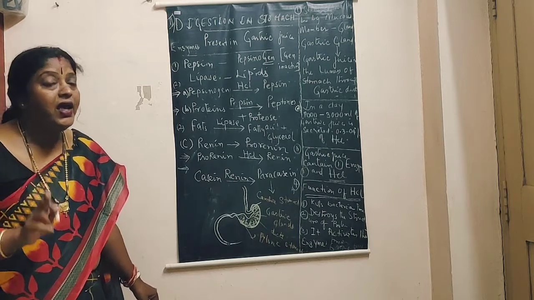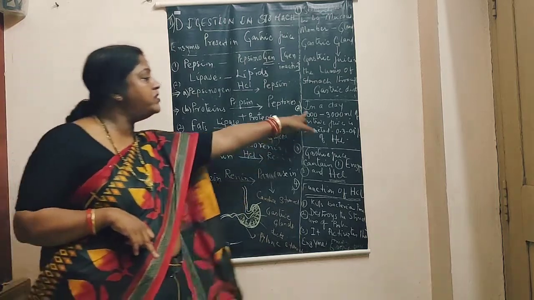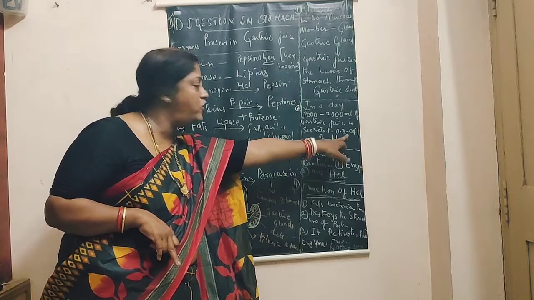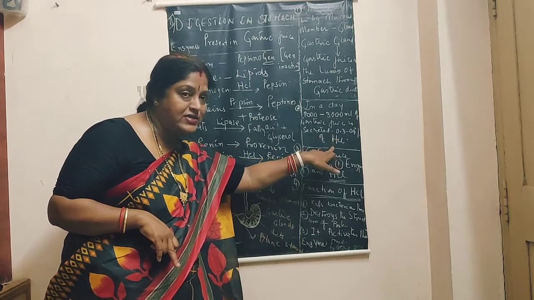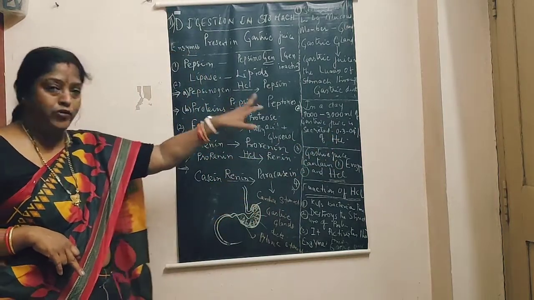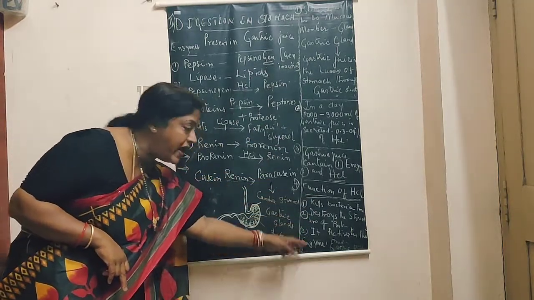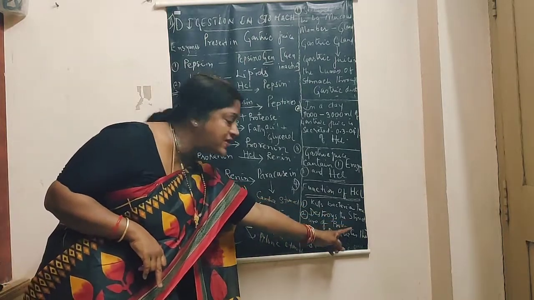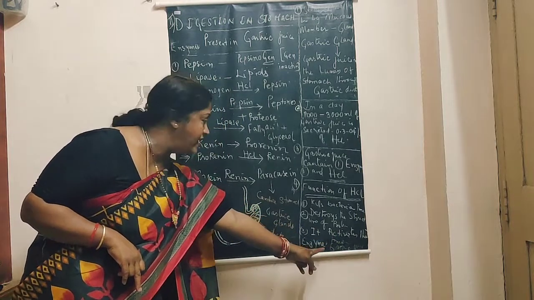In a day, how much gastric juice is secreted? It is 1000 to 3000 ml, which consists of 0.3 to 0.4% of hydrochloric acid. Remember, it is acid. The wall of the stomach is protected by mucous membrane. Then very important are the functions of hydrochloric acid. There are three important functions: it kills the bacteria, destroys the structure of protein, and activates the enzymes present in the gastric juice.